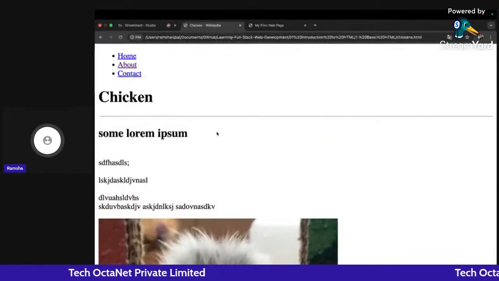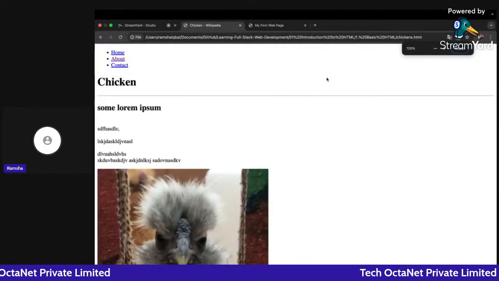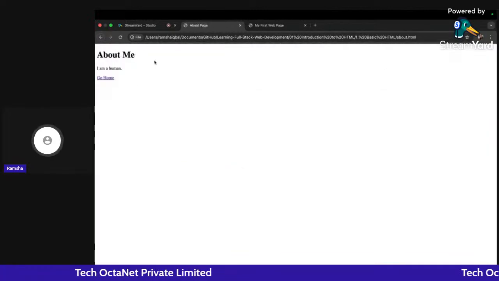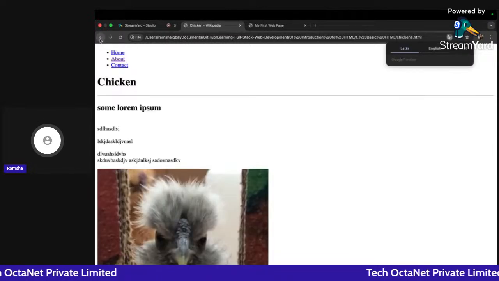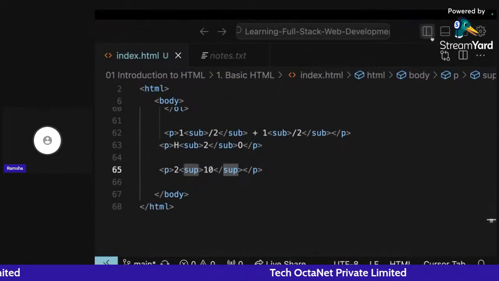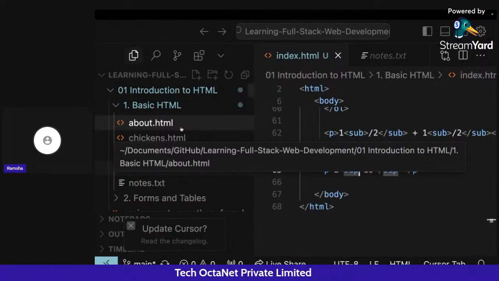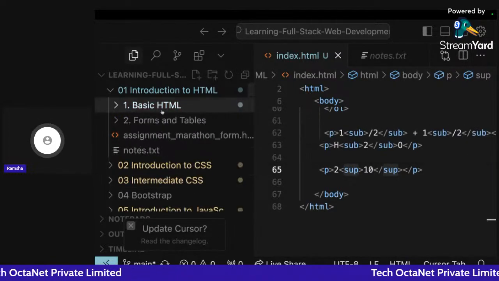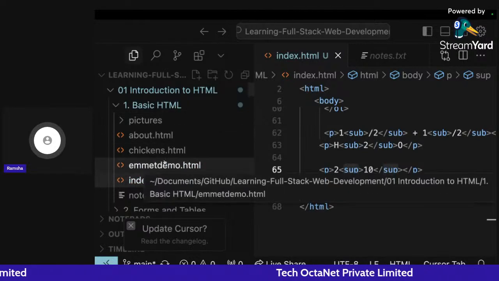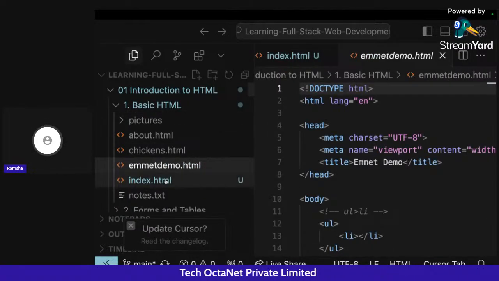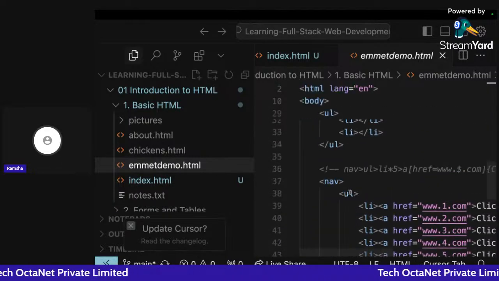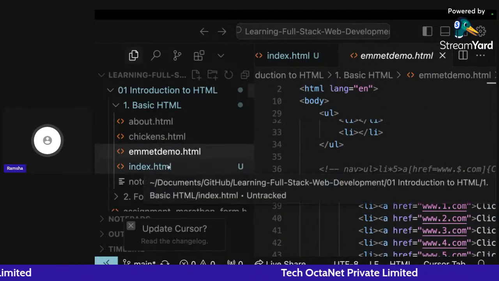Okay, so one more important thing that we have here is we can go from one web page, one HTML page, to another HTML page. For example, I have this particular about me page, which is also displayed here in my file path. I have index.html, and index.html is inside the same folder in which I have embed, for example, and it contains some list items, h1 heading and everything, right? So this is a particular web page.